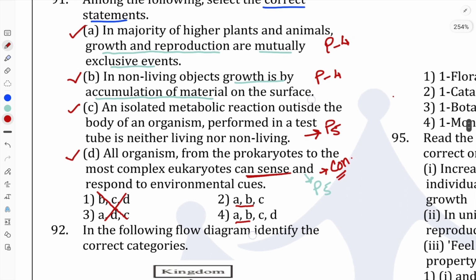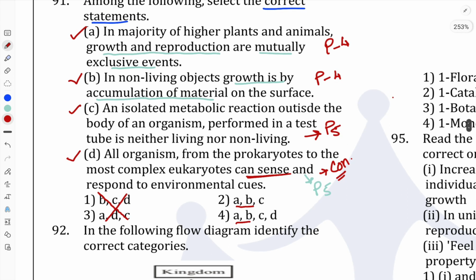Just try to understand this: by solving two statements, A and B, we already get to know that our answer is within 2 and 4. Next, we check statement D, because statement D is not given in option number 2.